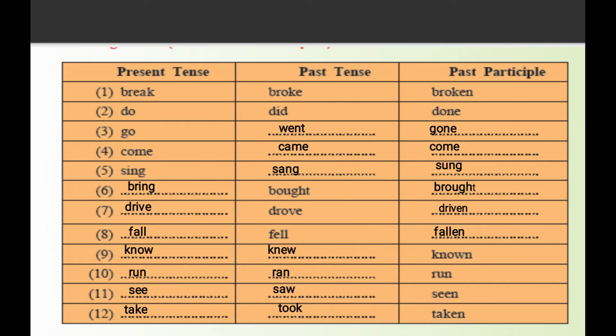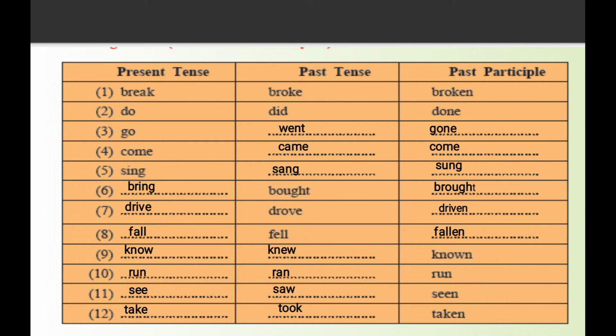Then look at the seventh example, drive. Past tense of drive is drove, D-R-O-V-E, and past participle is driven, D-R-I-V-E-N. Example number 8, fall. Past tense of fall is fell, and past participle is fallen, F-A-L-L-E-N.